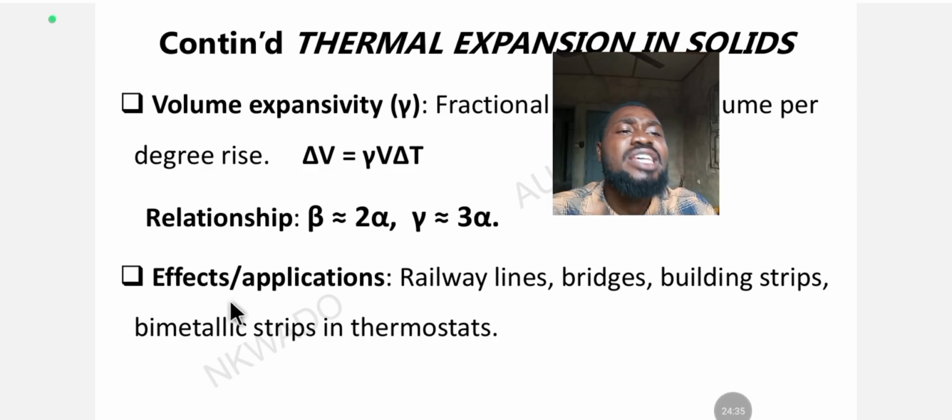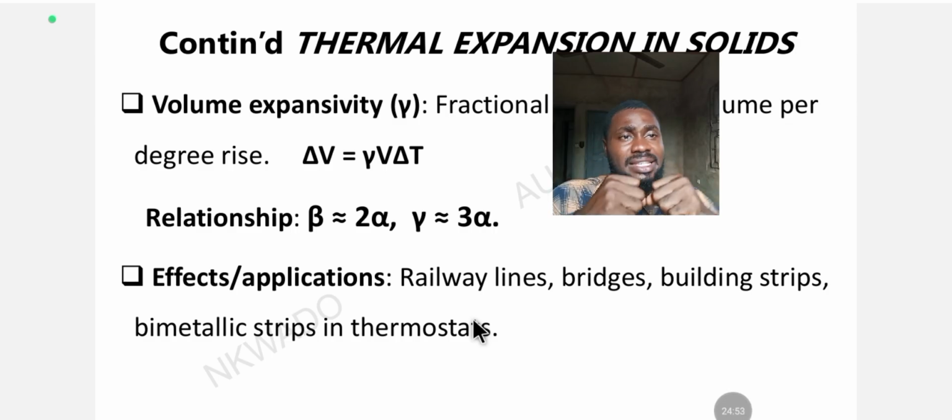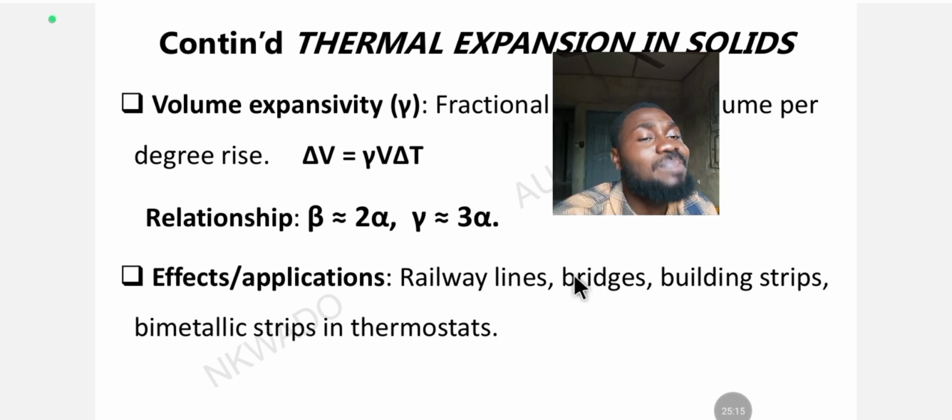Okay, let's go. So what are the effects and application of thermal expansion in solids? The application includes railway lines. The metal used to make railway lines expands when the temperature gets high, that's why it doesn't easily break. It expands as an adaptation to increase in temperature. It also applies to bridges, because bridges also expand when the temperature is high, so that the metal used to construct them will not get broken. It also applies to building strips, the same expansion, to prevent breakage.